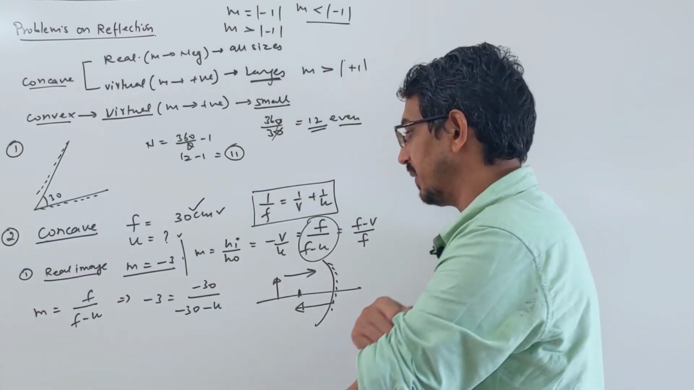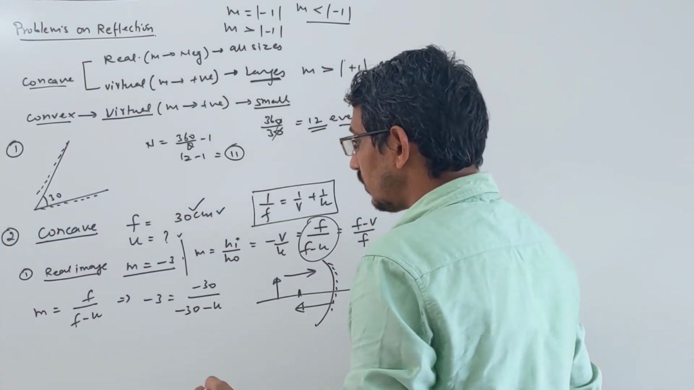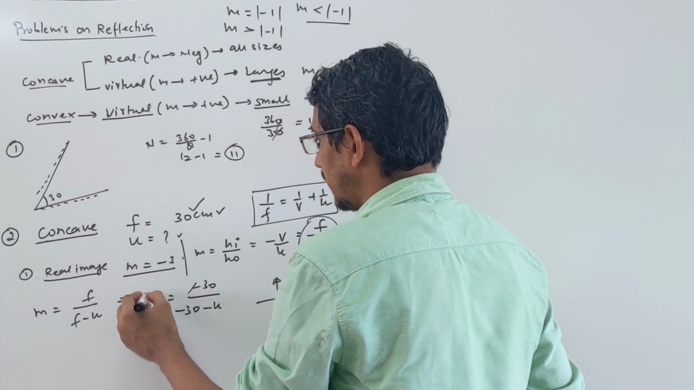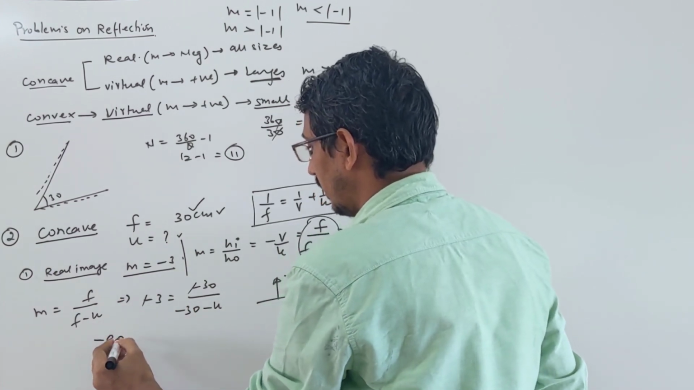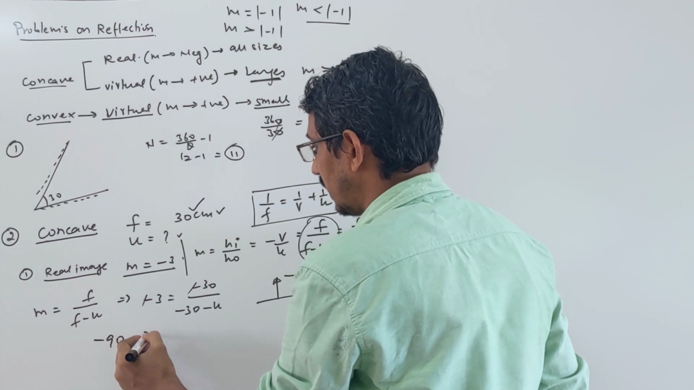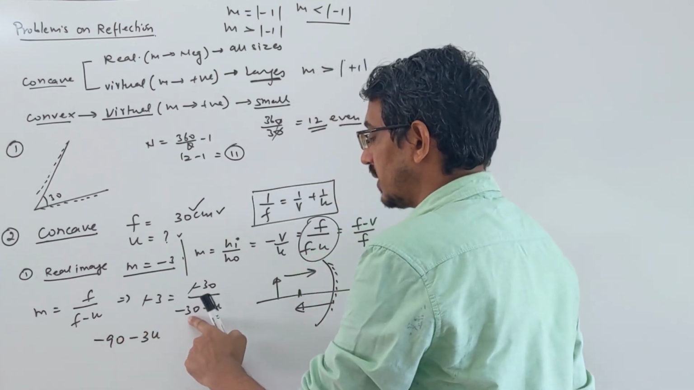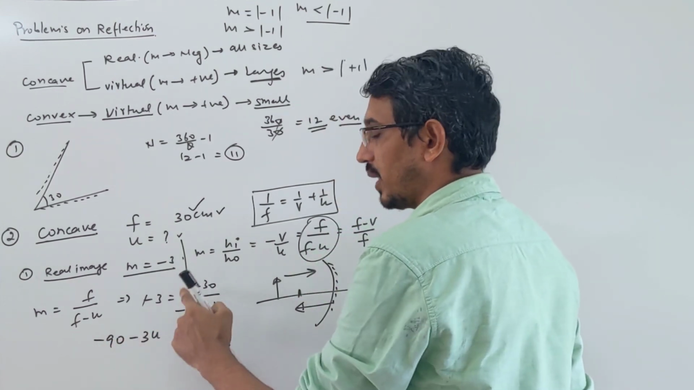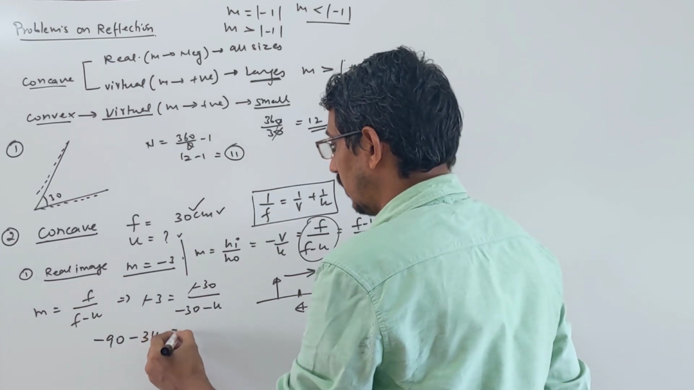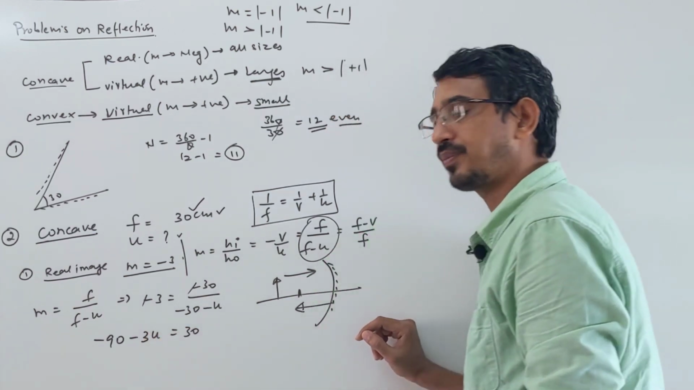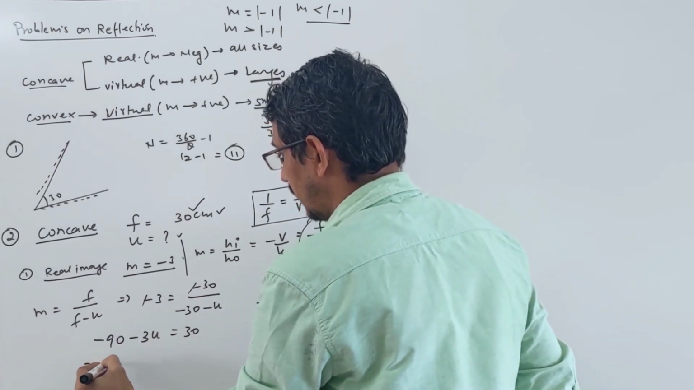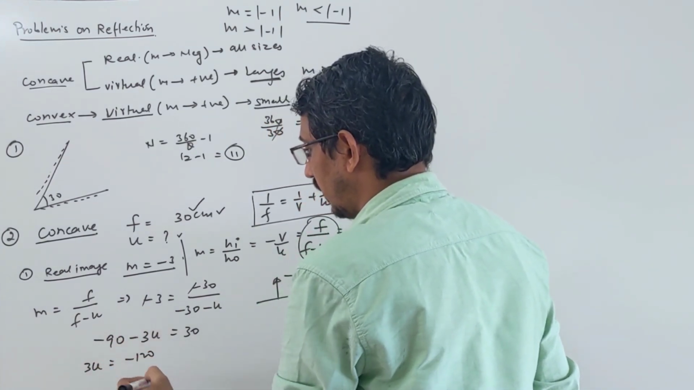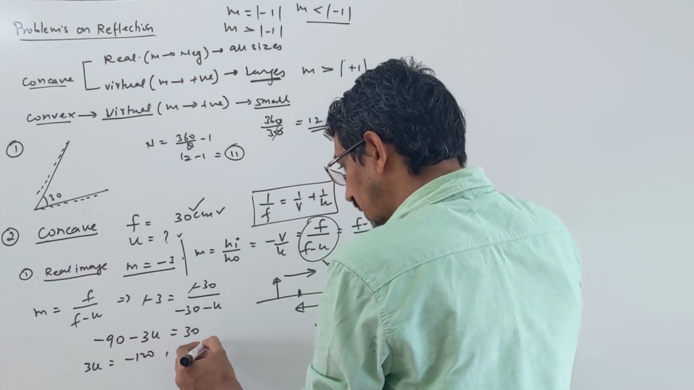Okay, let's see. Let's cancel these terms. This negative you can cancel. This goes -90, which is -3u. This is negative and this is also negative, so I cancel these two negatives, be careful. It is equal to +30, correct? So 3u comes to this side positive, and this becomes -120. So you see that u becomes what?